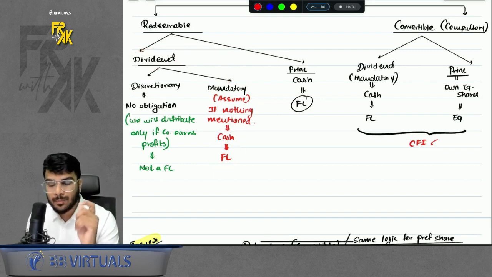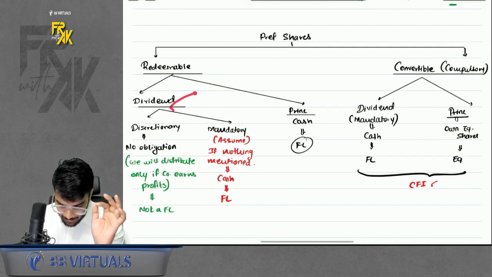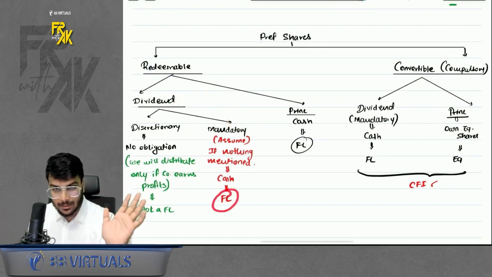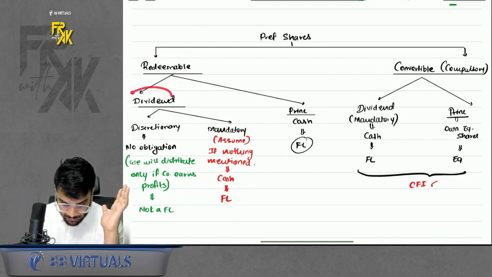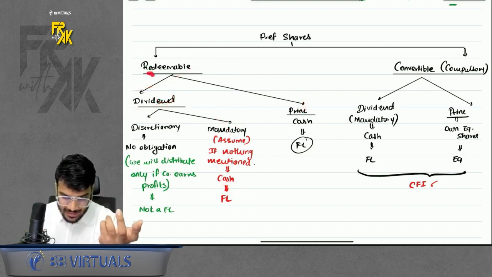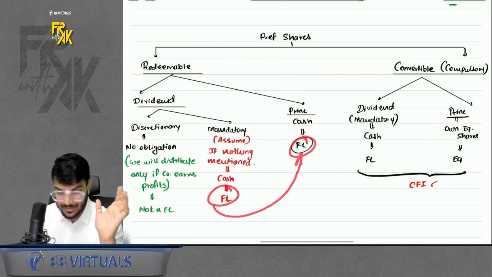What to assume in case of preference shares? When nothing is mentioned in the question, always assume dividend payment is mandatory, right? So you will assume it to be a financial liability. So let's assume we have a redeemable preference share where dividend is mandatory, it is a FL. Principal, because it is redeemable, you will give in cash. So principal is also a financial liability. If both are financial liability, then the whole instrument is FL.